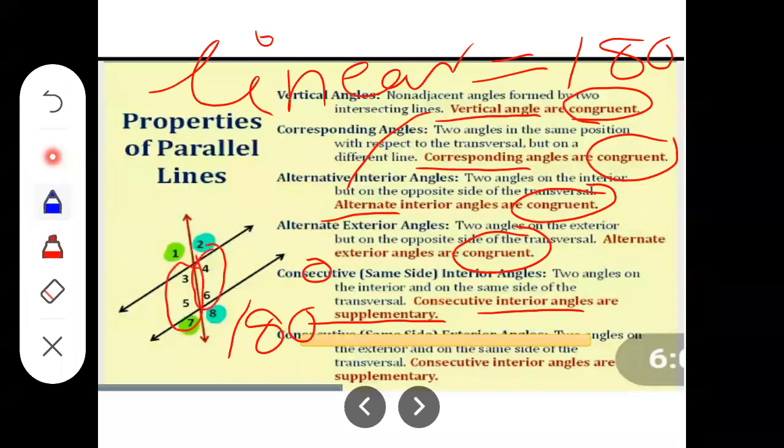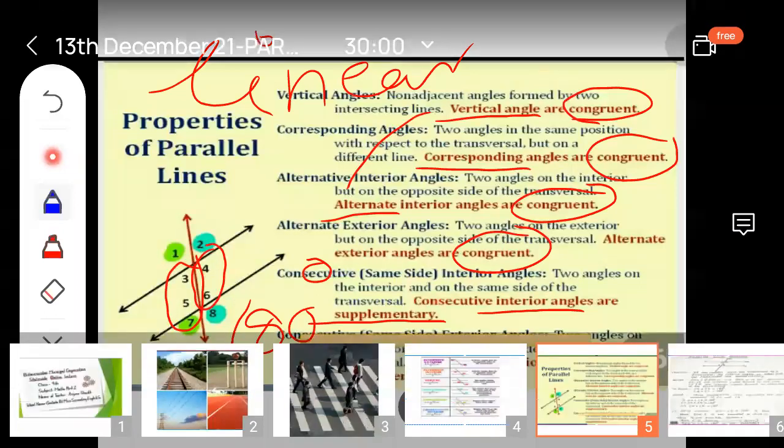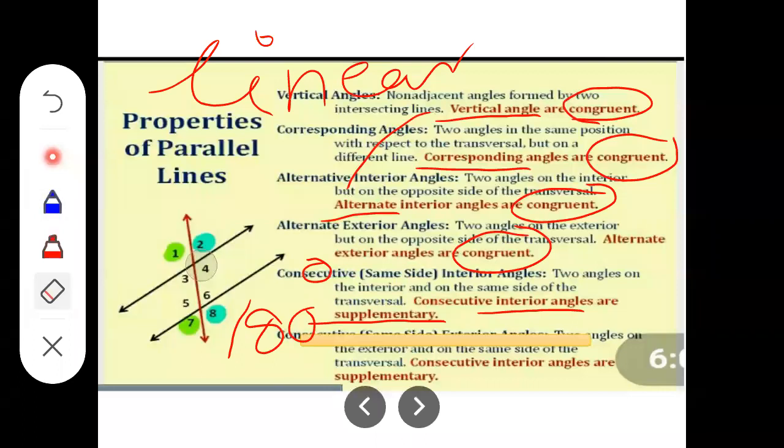By this way you can also take linear pair of angles: angle 1 and angle 3, those are also a pair of linear angles. Just that they should be neighboring. Okay, those are always linear.